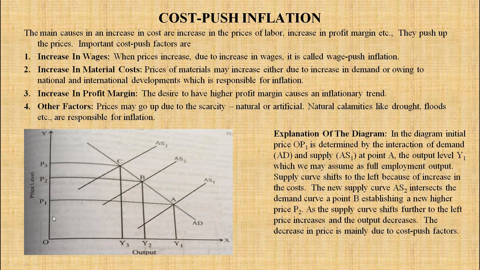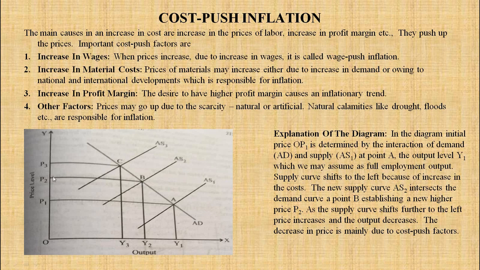In the diagram, OP1 is the price which is determined at the intersection of the AD curve and the AS1 curve. AS1 is the supply curve, AD is the demand curve. At point A, the output level is OY1, which we may assume as the full employment output. The supply curve shifts to the left from AS1 to AS2, and it intersects the demand curve at point B, which establishes a new price.